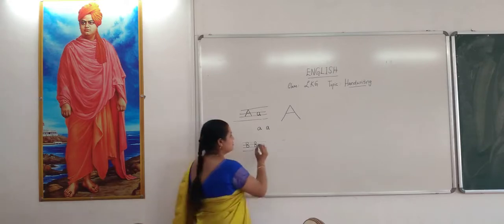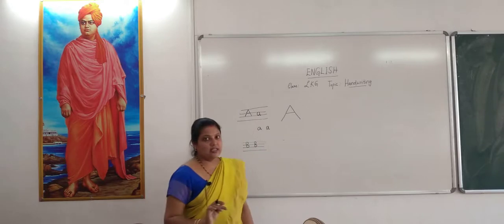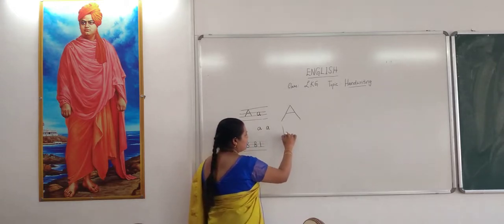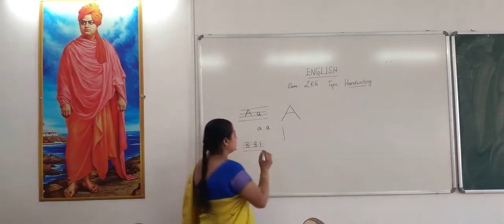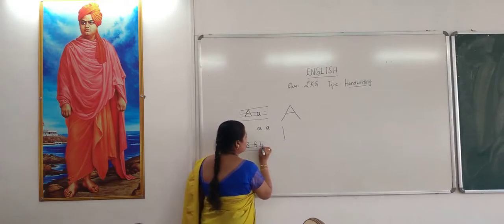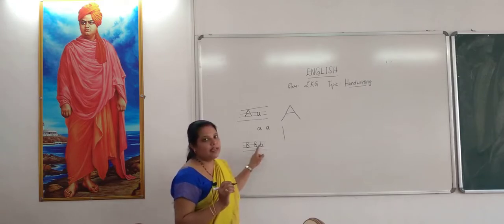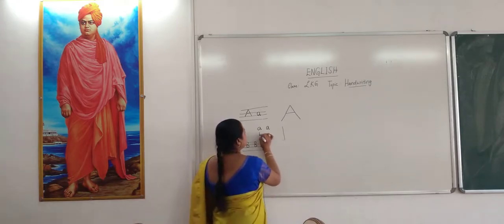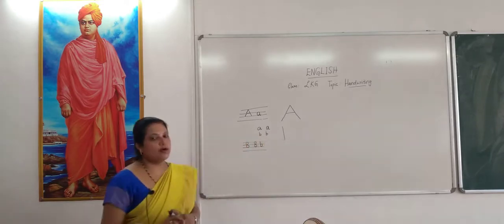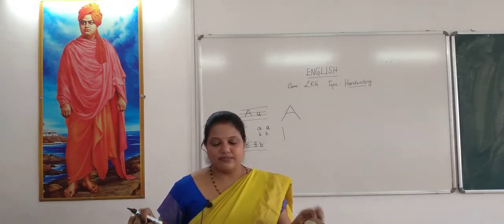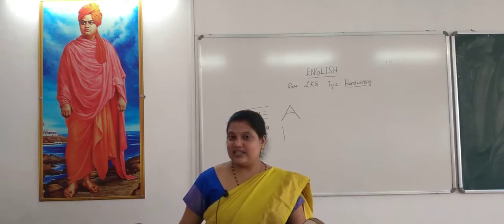Now see the small b. How do you write it? One standing line. How do you write the standing line? From top to the bottom. Then have one curve. You see, this is small b. Shall I write here? Small b. Okay, children? Yes. This is how you need to practice writing alphabet B. Shall we see the next one?